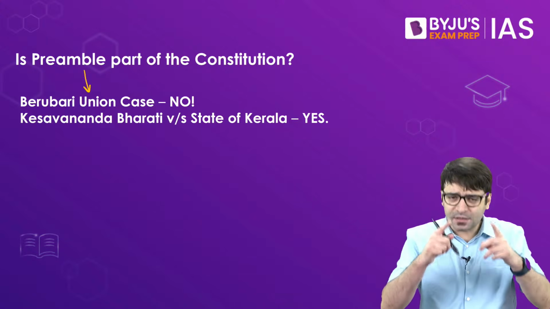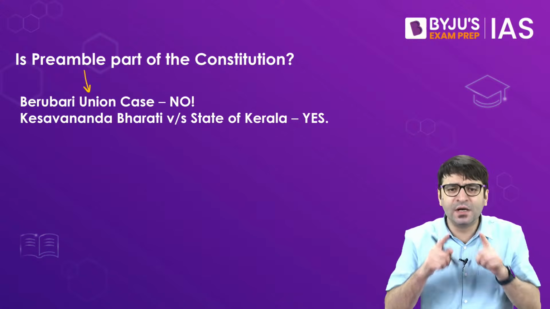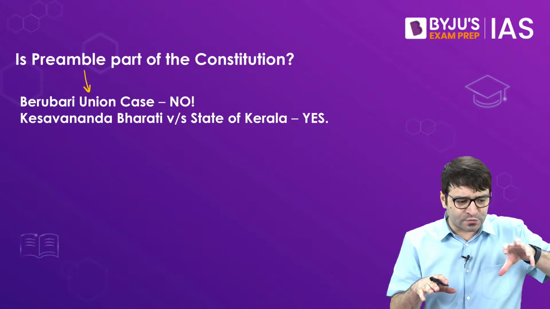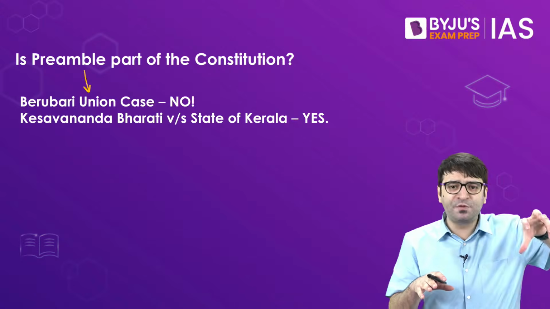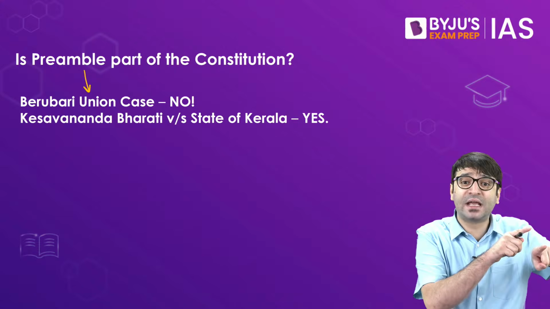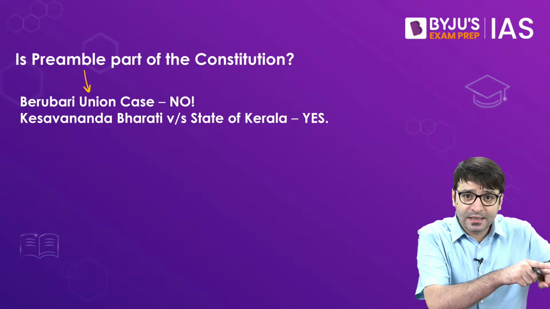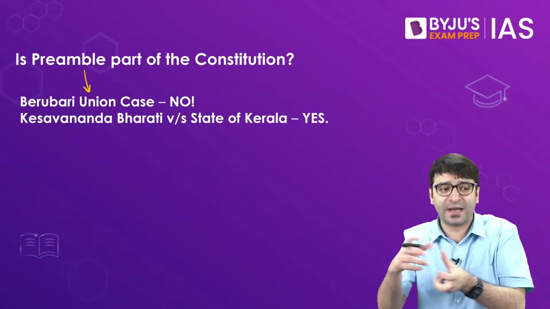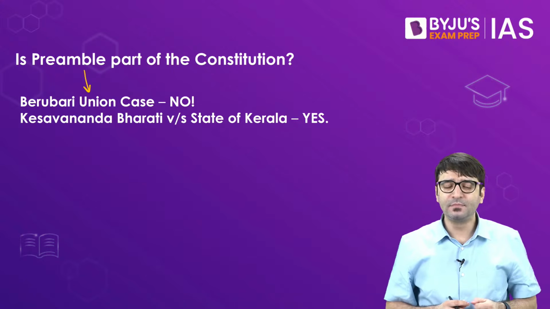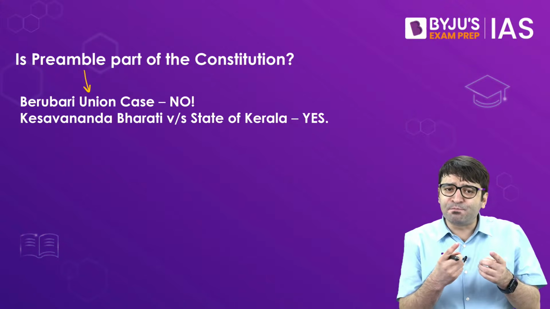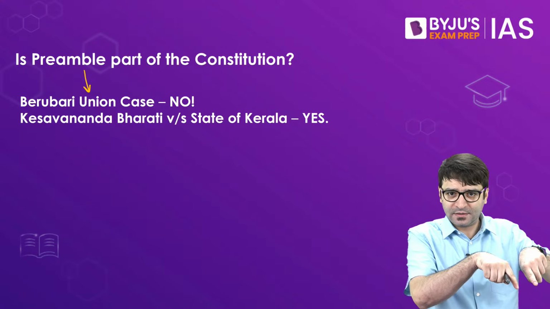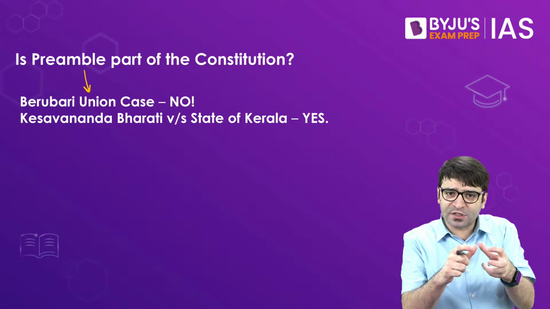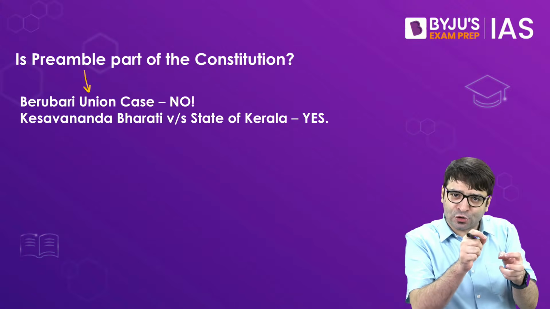I can now sense one question that you might have. Sir, you said the preamble is based on the Objectives Resolution, which was moved by Pandit Nehru and adopted by the Constituent Assembly on 22nd January 1947. Then how are you saying that the preamble was the last item voted upon and added to the Constitution? The preamble is based on the Objectives Resolution, but the preamble is different and the Objectives Resolution is different. So why was the preamble the last item added to the Constitution?